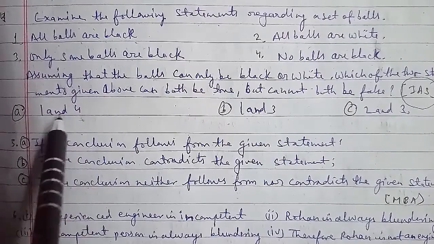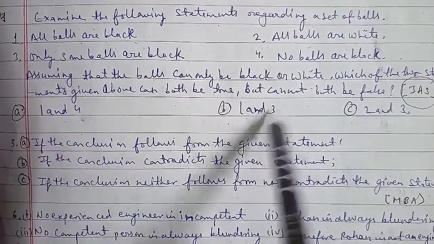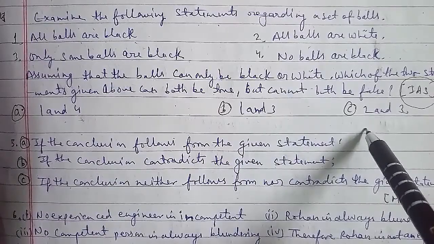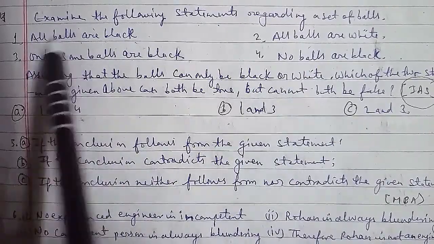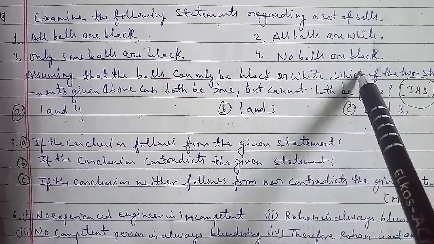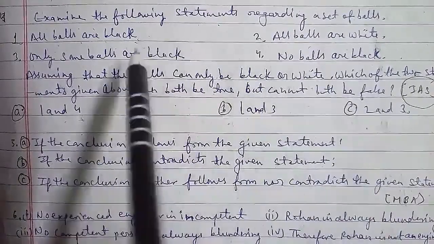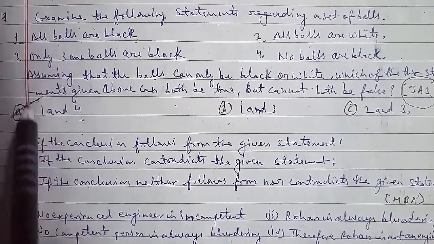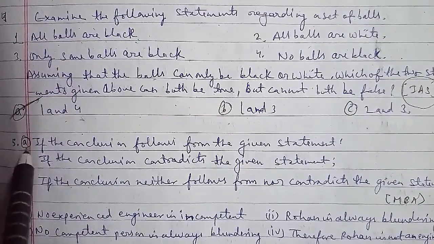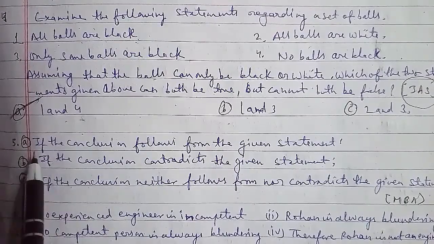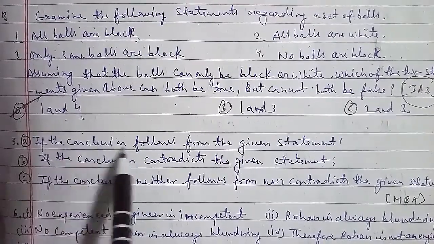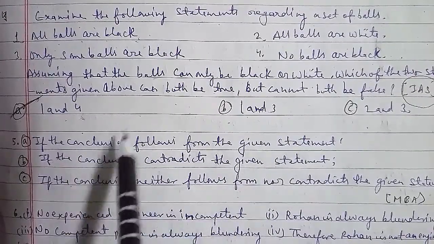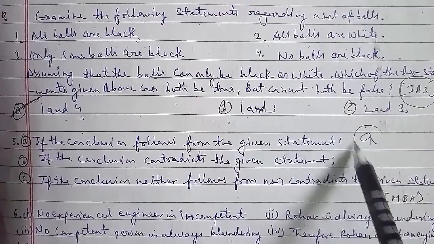Let's go ahead with another one, and that is your fifth question of the session here. And the statements they had given you: if the conclusion follows from the given statement, you will go with option A. And if the conclusion contradicts the given statement, you will go with B. And the third, if the conclusion neither follows from nor contradicts the given statement, you will go with C. This has been asked in the MBA question paper.